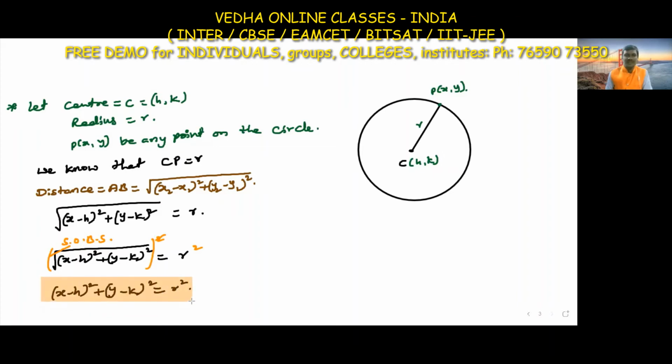Very, very important. This is the only required formula for the equation of the circle, when the center is h comma k and the radius is r. This is the equation of the circle.